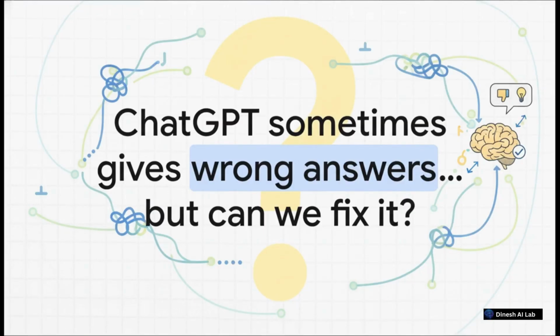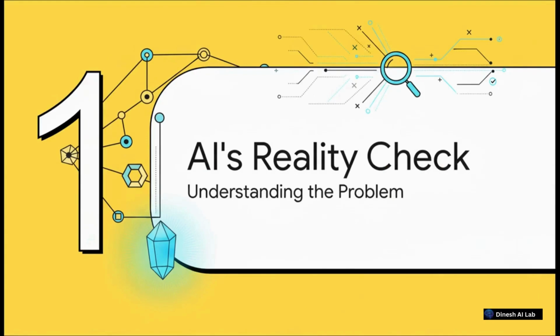We've all been there, right? You ask an AI a question, and it gives you a super confident answer that is just completely wrong. It can be frustrating, maybe even a little funny, but it brings up a really important question. Can we actually fix this problem?